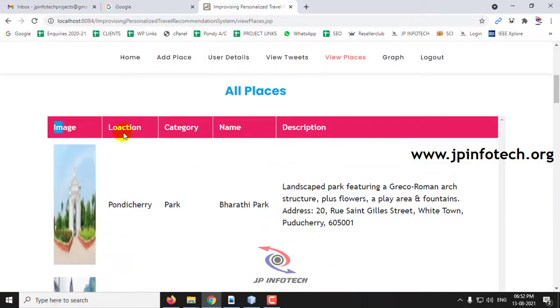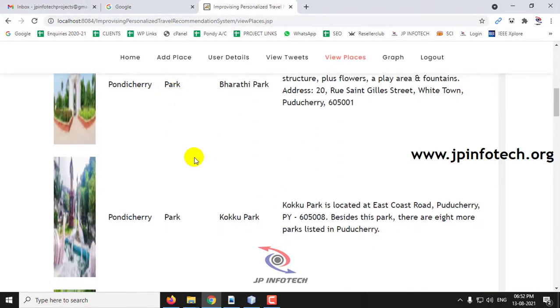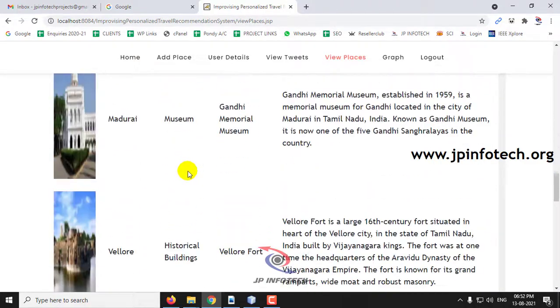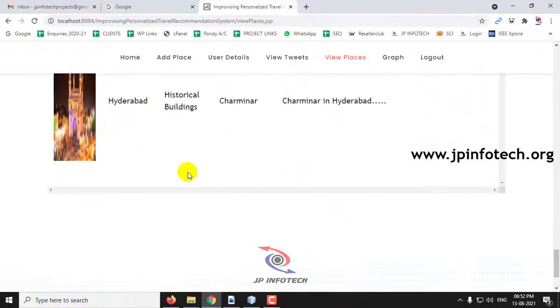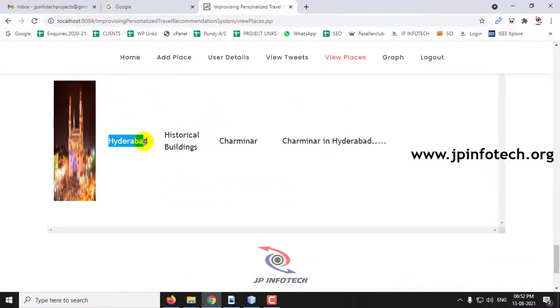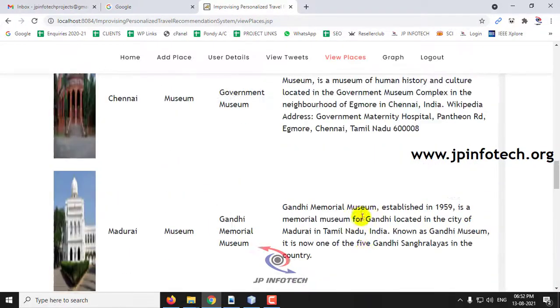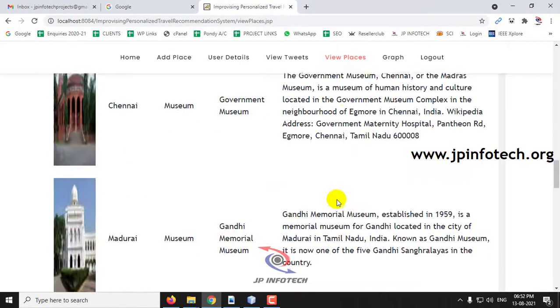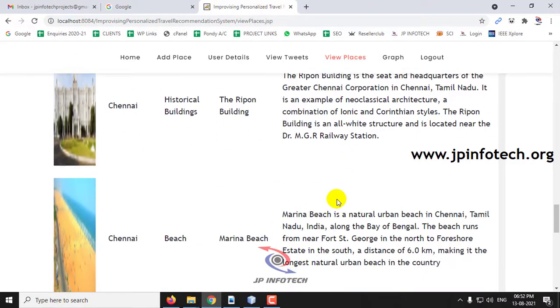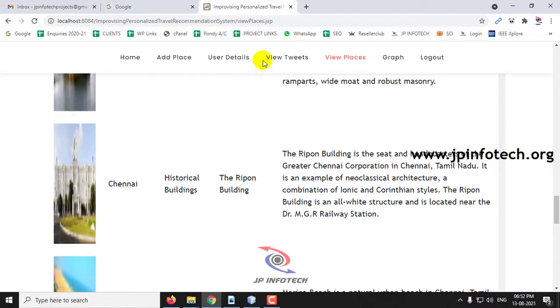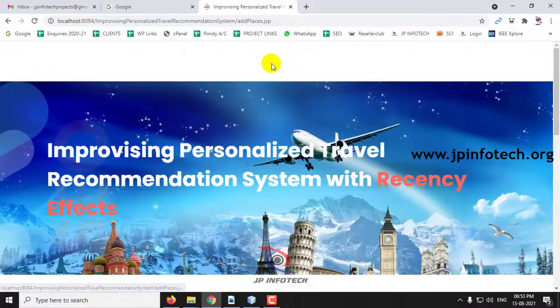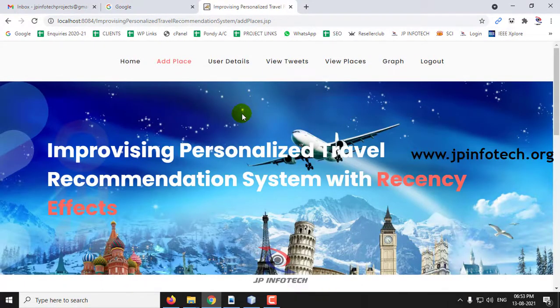That is the image with the location, category, name and description. You can add categories like park, restaurant, museum, historical buildings, etc. And here you can see the place that we have added, the Hyderabad historical building Charminar details. Now you can see in the admin part these details like adding the places. If you add these places in the user part, they will be recommended, showing these details according to the user preference.